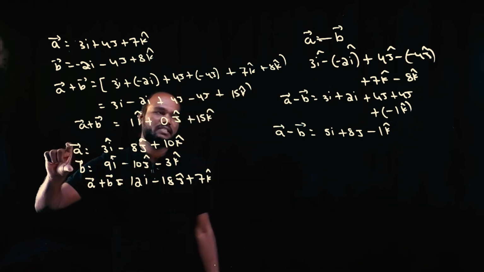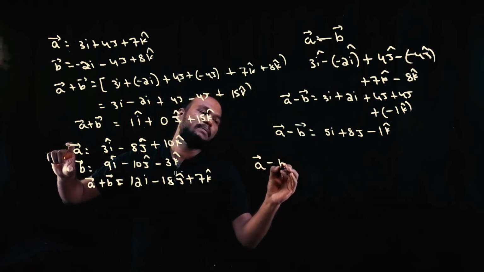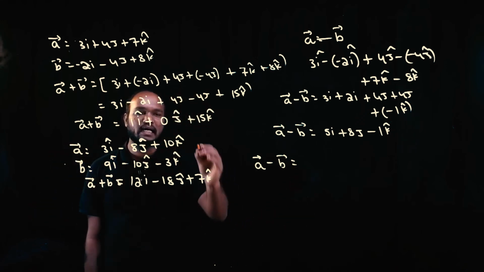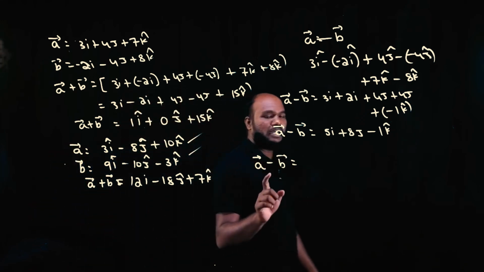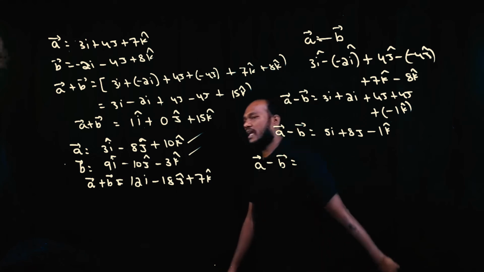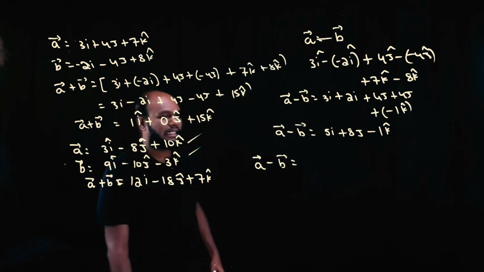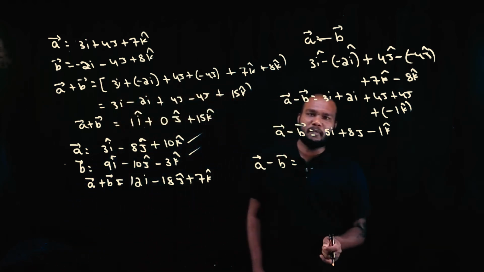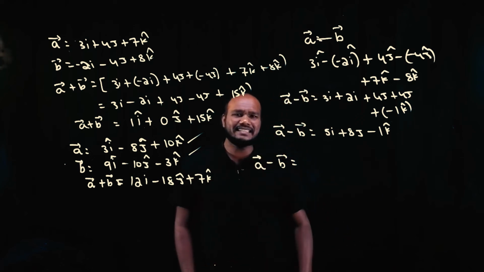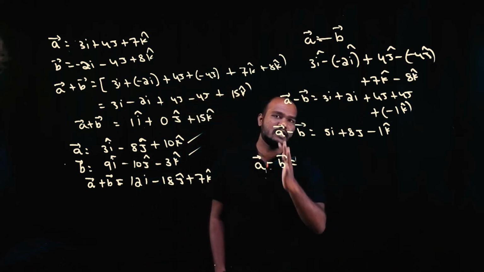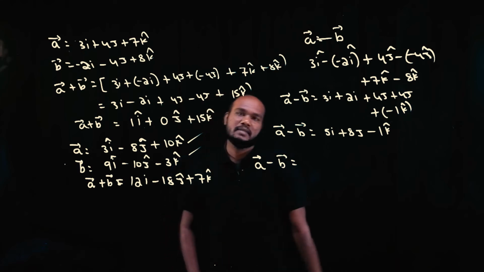In the same way, for this and this, can you find a bar minus b bar? Pause the video. This is a bar. This is b bar. Can you find a bar minus b bar? Pause the video. Try this question. Very important. You learn this. It is very easy. The simple 3 questions that you can attempt in your KCET are right over here.